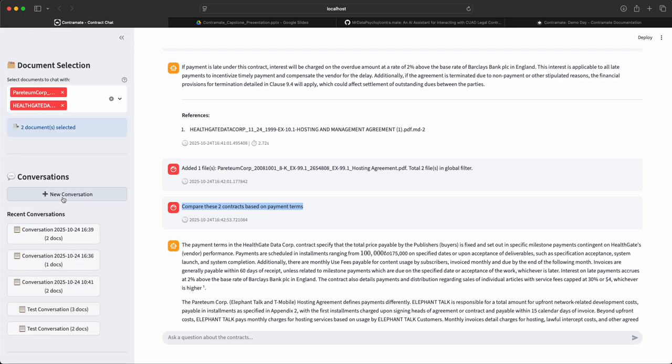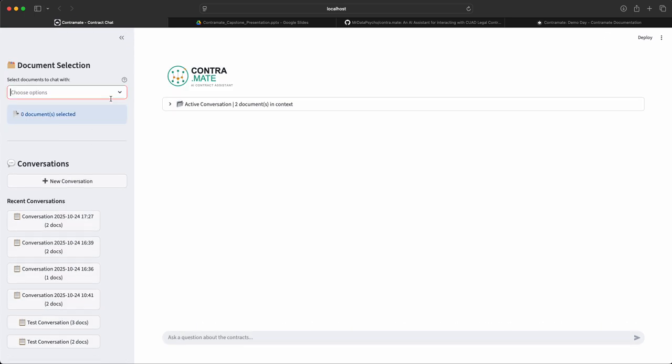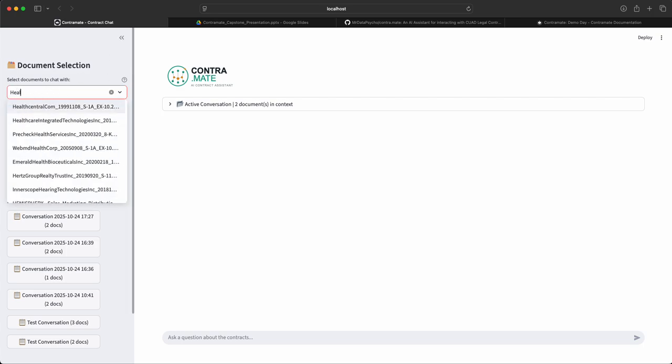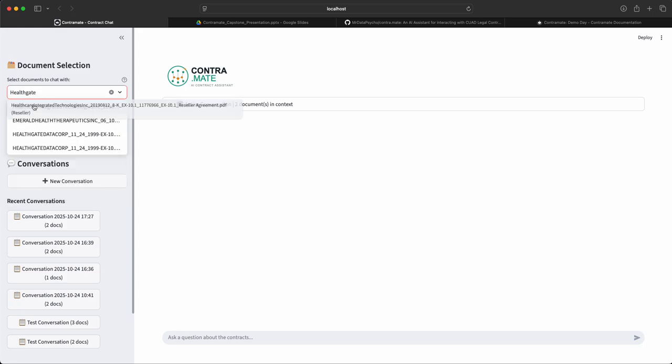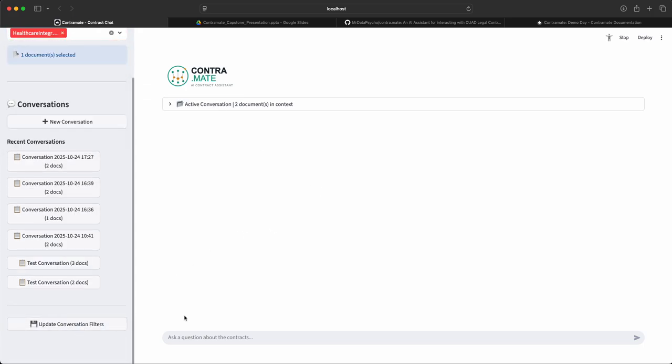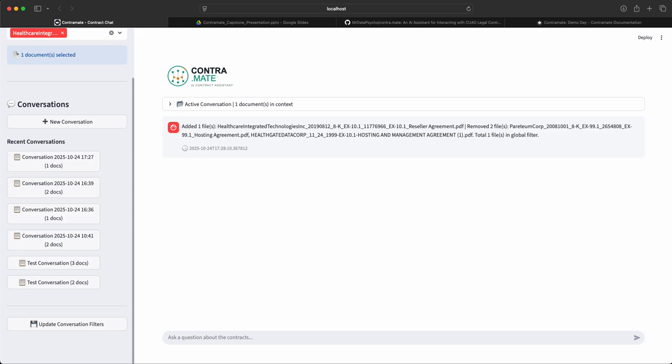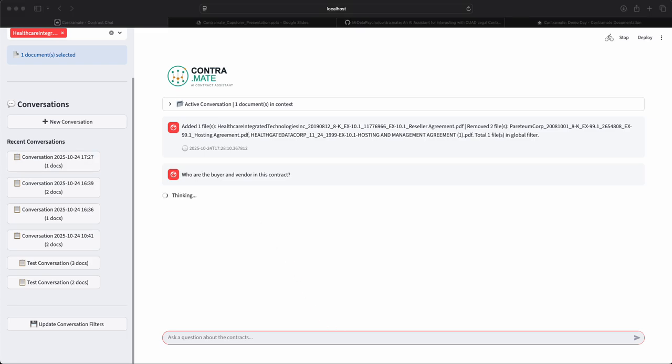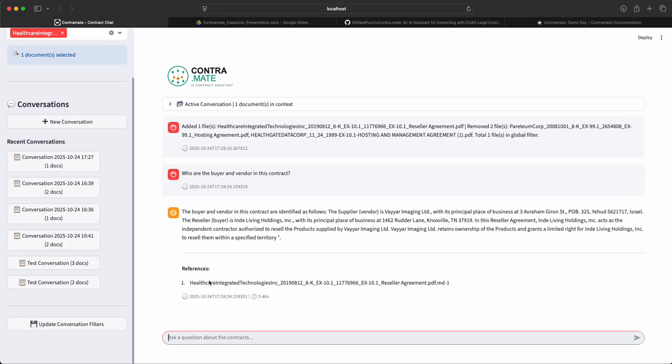So I will create a new conversation and I will add certain documents. First let's add a document, the Healthgate document, and I will then update my conversation filter. Then I'm going to ask who is the buyer and vendor in the contract. So I got the answer with certain citations. I can now go back to the document and see if it's correct or not.